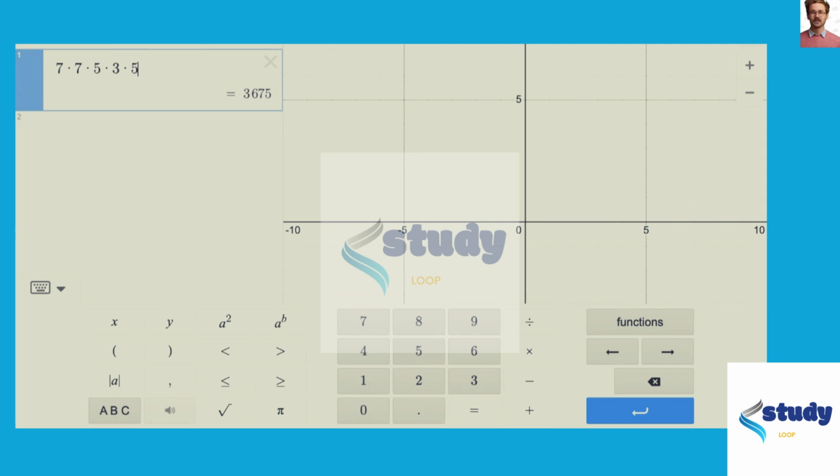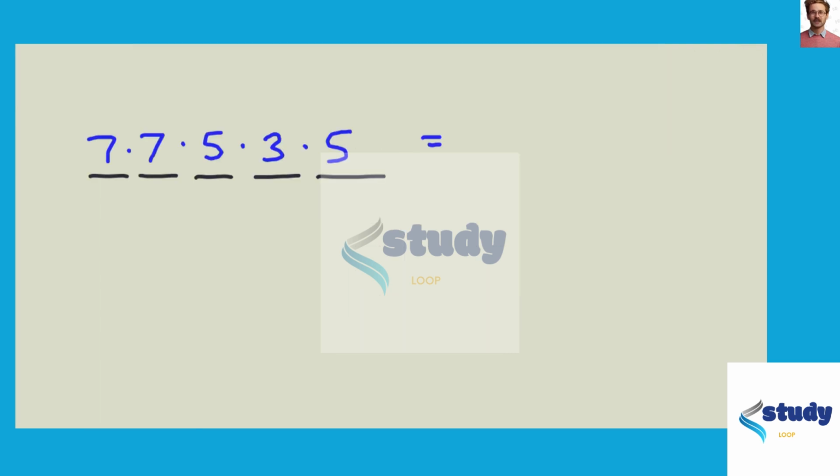For 3,675 different codes that are possible to create with these parameters.